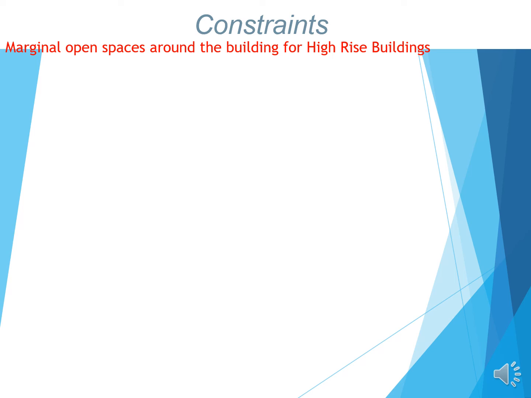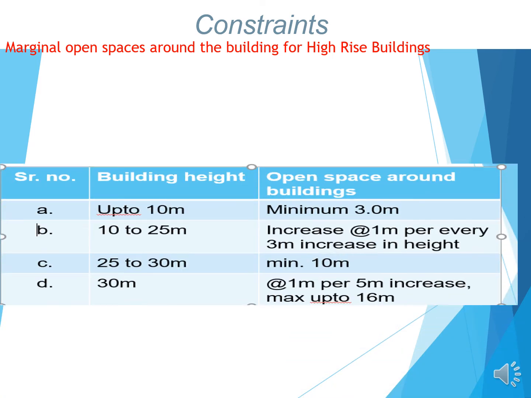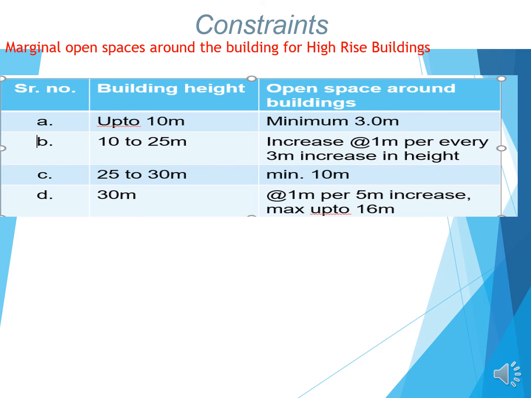Constraint: marginal open space around the building for high-rise buildings. Up to 10 meter height, it should be a minimum of 3 meter open space. From 10 to 25 meter, an increase of 1 meter for every 3 meter increase in height. From 25 to 30 meter, minimum 10 meter. Beyond 30 meter, 1 meter for every 5 meter increase, maximum up to 60 meter.